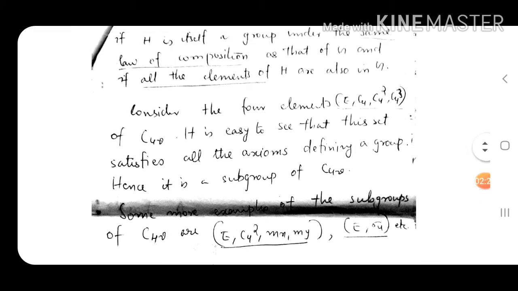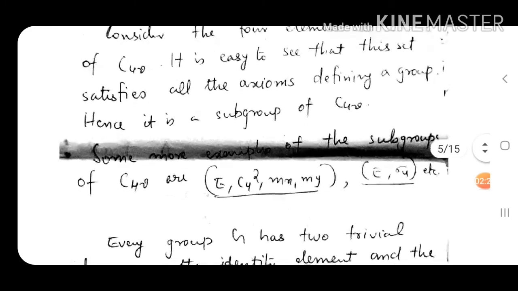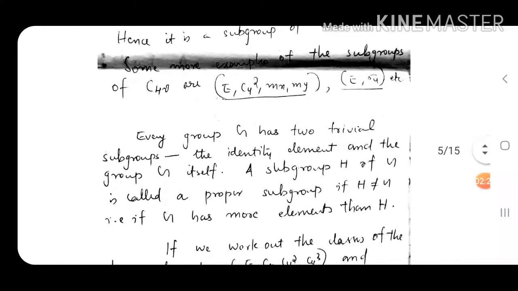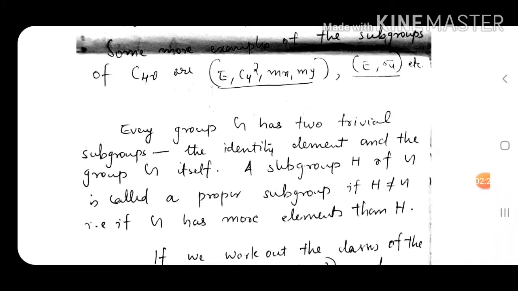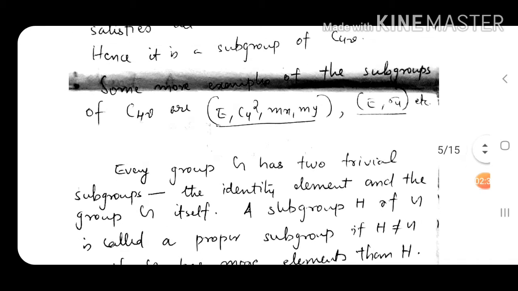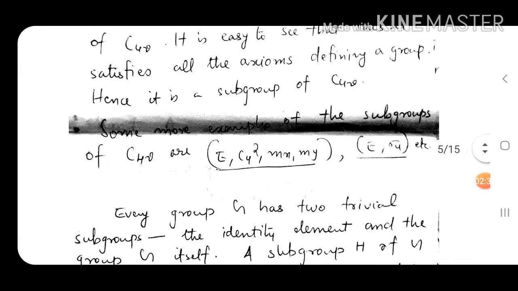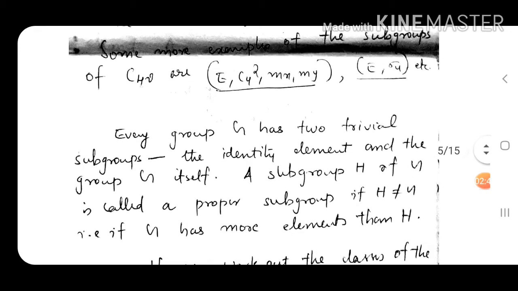So any group may have many subgroups, and every group has two trivial subgroups. The identity element itself, a single element, forms a group. So the identity element of any group is a subgroup of it.